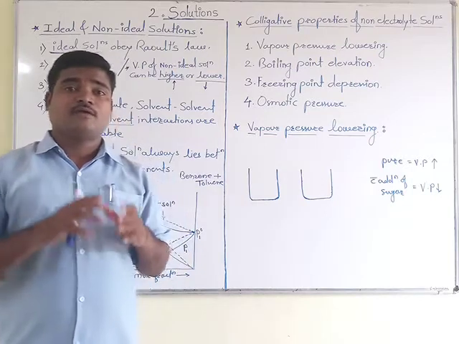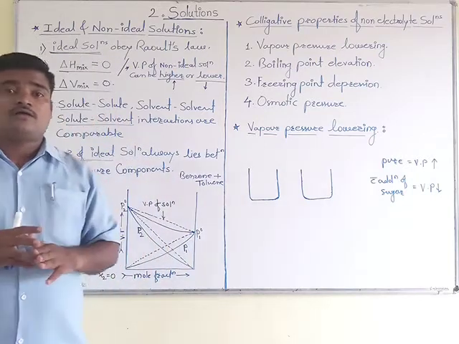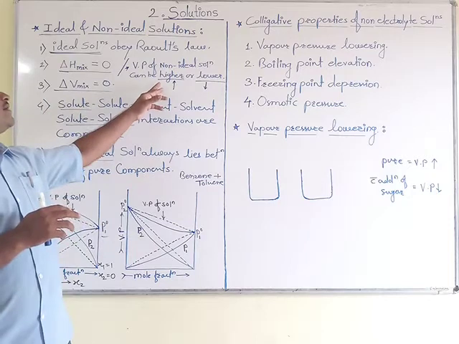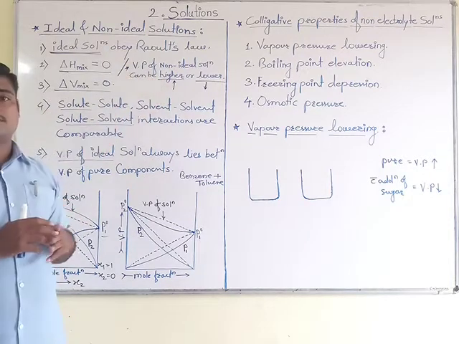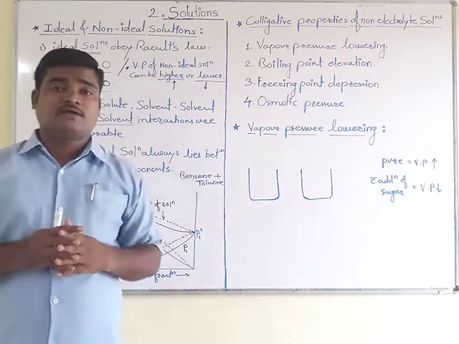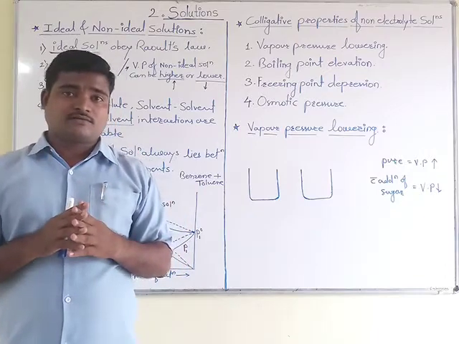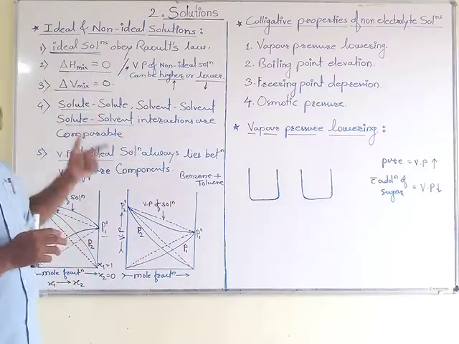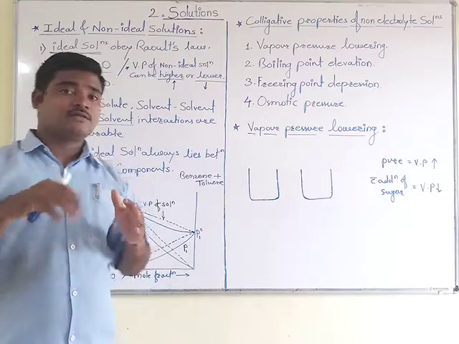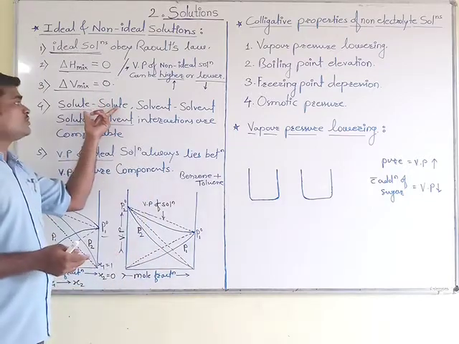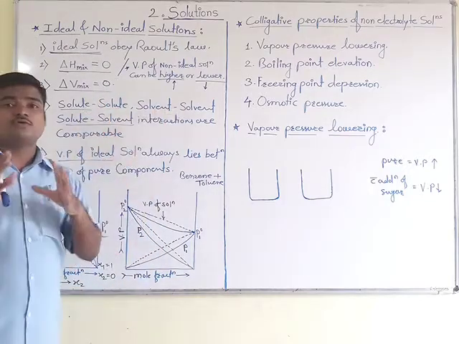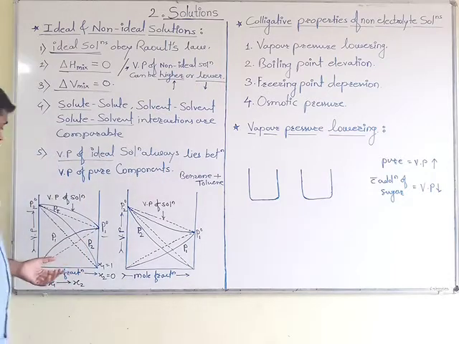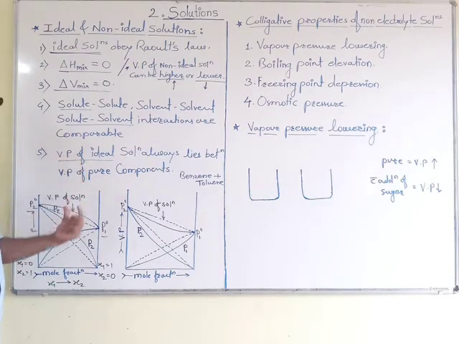Means here for the solutions which have the higher vapor pressure, in that case the molecular interaction between solute and solvent is weaker than that of the solute-solute molecules and solvent-solvent molecules. For positive deviation, that is the graph which shows higher vapor pressure, that is this first graph.